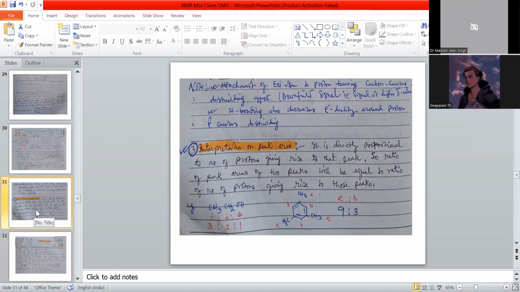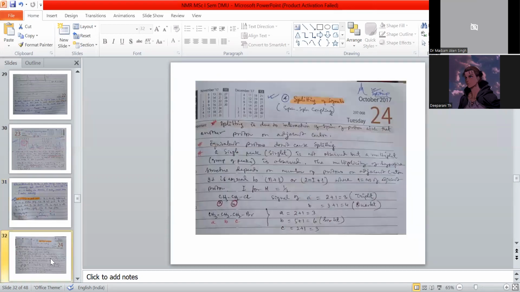Then, another topic: splitting of signal. Splitting of signal means spin splitting or spin coupling. Generally, as a whole, we see one signal, but looking in depth, we get a multiplet of 2, 3, 5, more than one. This is a model of the splitting.